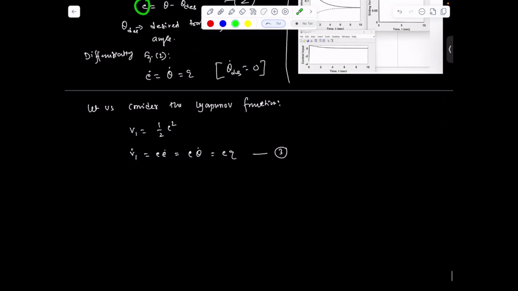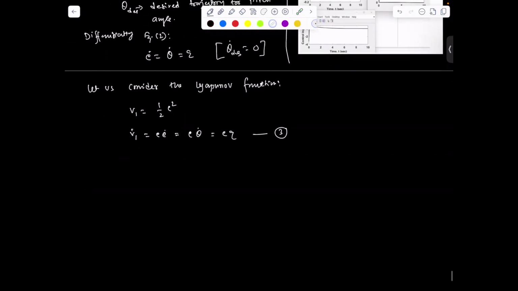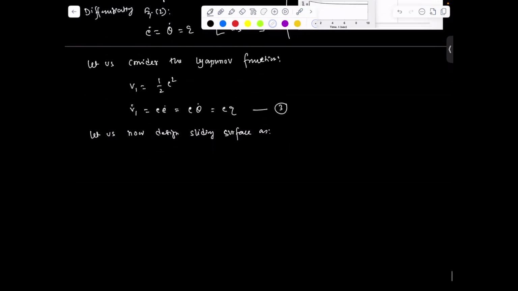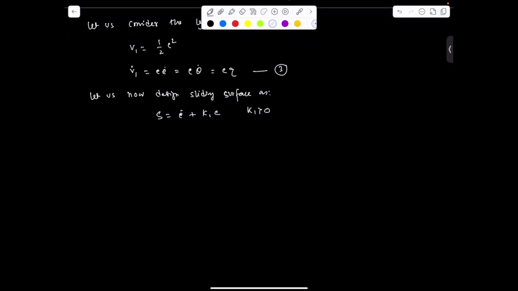Let us now design the sliding surface as S equal to E dot plus K1 E, where K1 is greater than 0. If you notice, at S equal to 0, this sliding surface is stable. It is asymptotically stable, so it is going to the equilibrium point 0, because the equilibrium condition for this dynamics is 0, right?